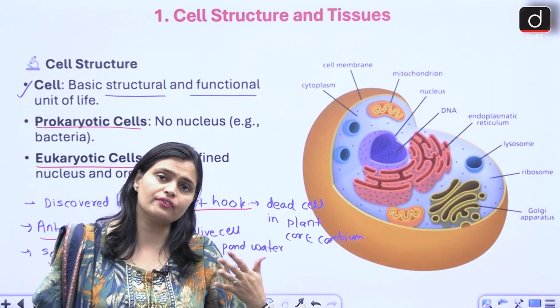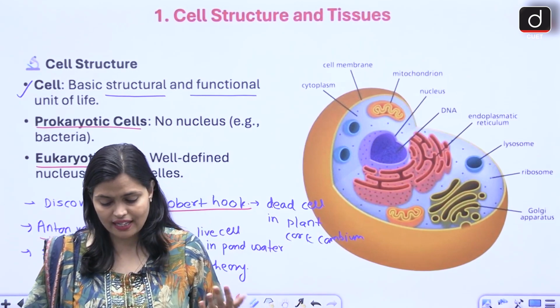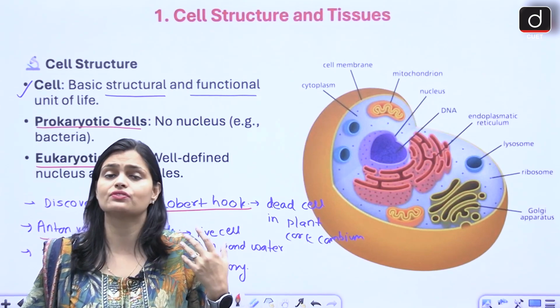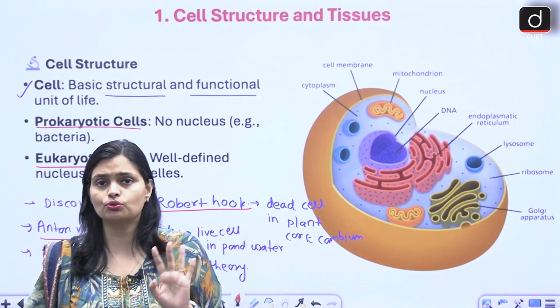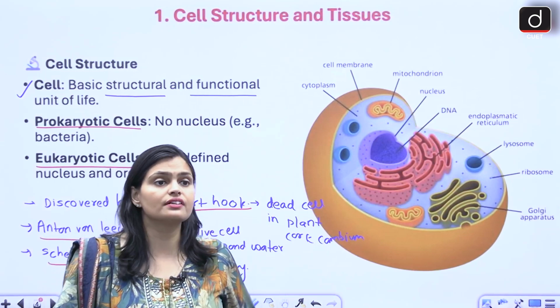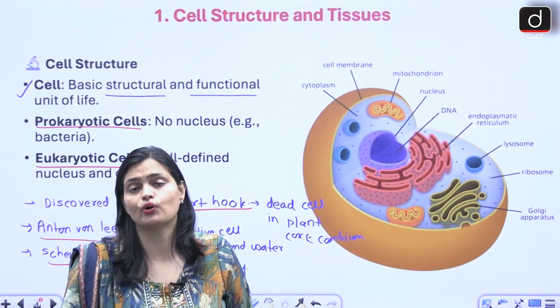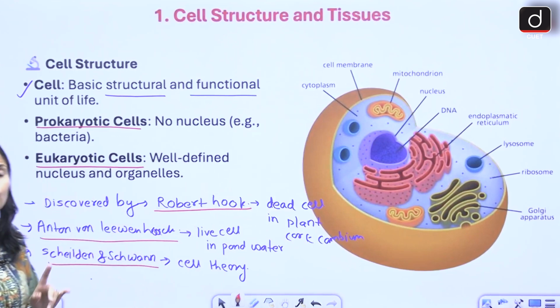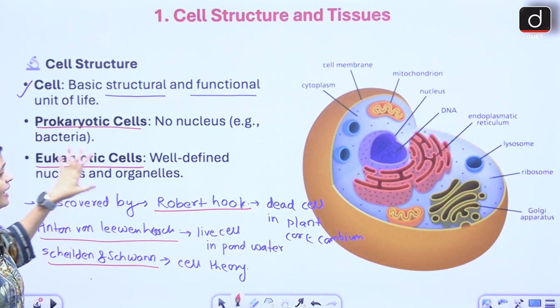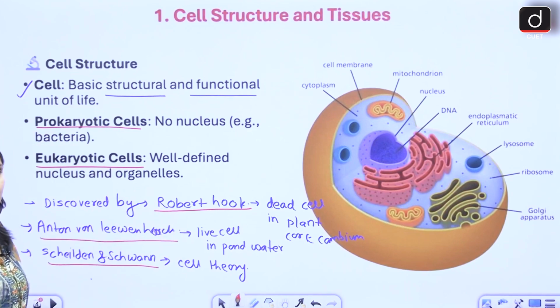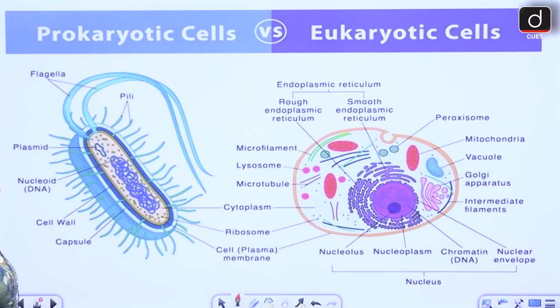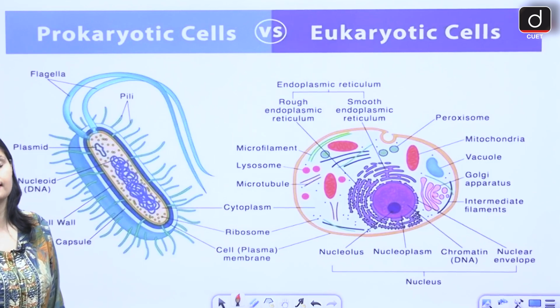We have different shapes of cells in our body, like neurons, RBCs. So this is just a reference; cells in our body can be in any shape. Okay. Now we have two types of cells, prokaryotic cells and eukaryotic cells. Now let me tell you the differences between prokaryotic and eukaryotic cells, right?